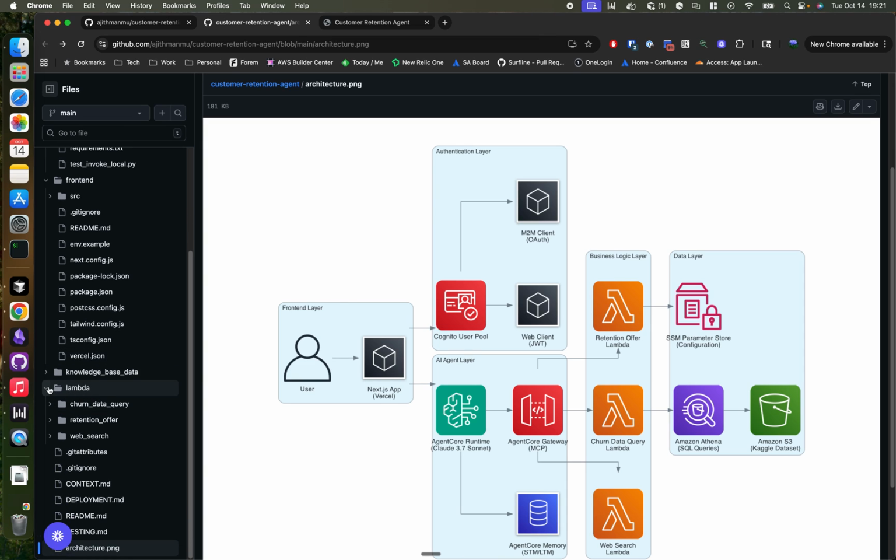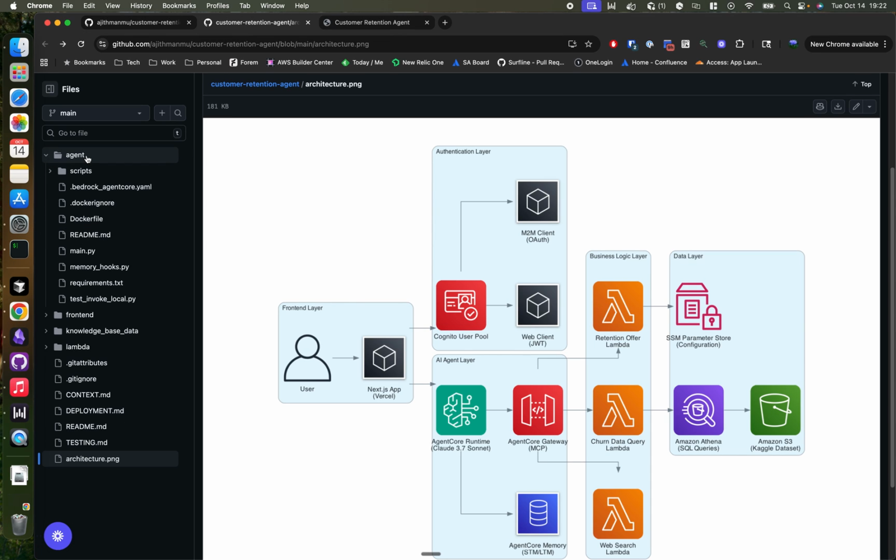If you look at the folder structure here, we have the agent folder, which is all about the agent. Then the front end is the Next.js app. Knowledge base data is essentially the knowledge base PDF files that I have uploaded to S3. And then inside the Lambda folder, we have 3 Lambda functions: churn data query, retention offer, and web search. There are detailed readmes about what they are doing. So that's the overview of the architecture. Now let's take a look at the demo.